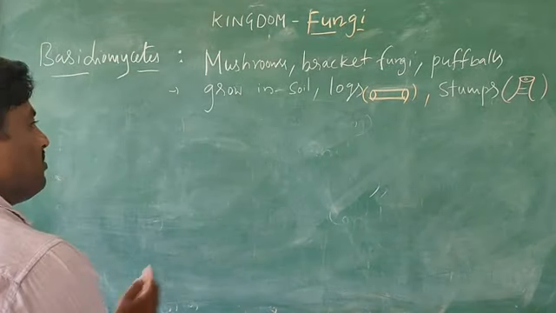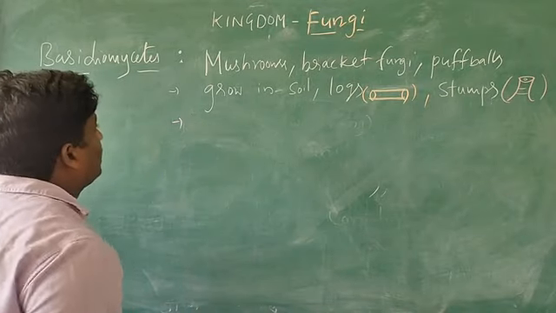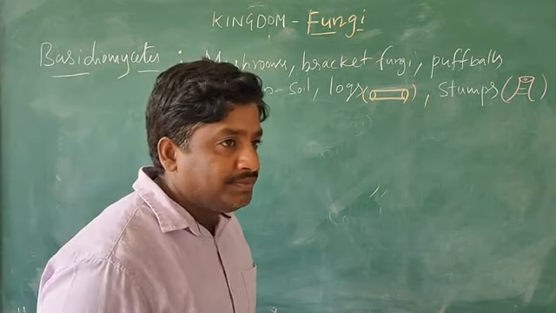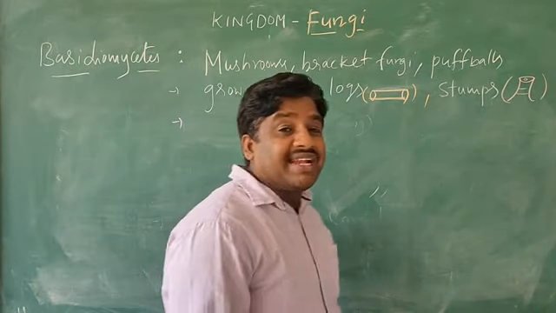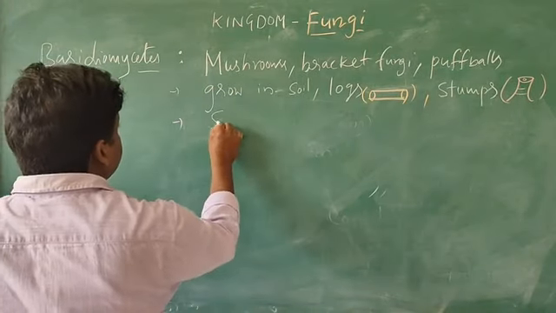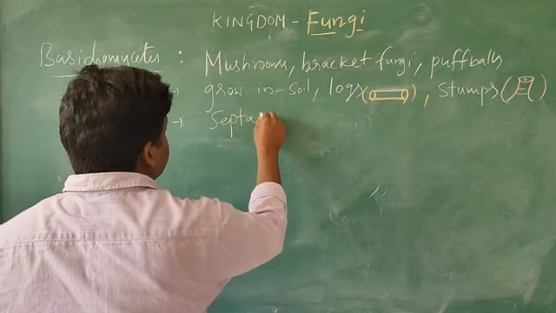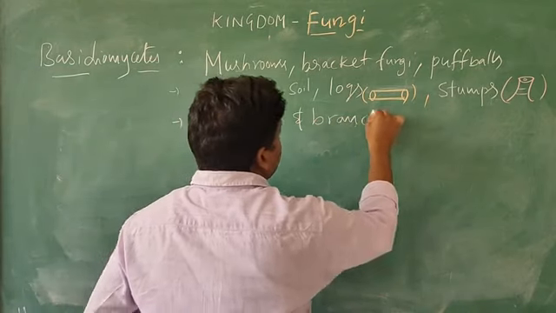Okay, and also they live as parasites. Next, they are septate and also branched organisms.